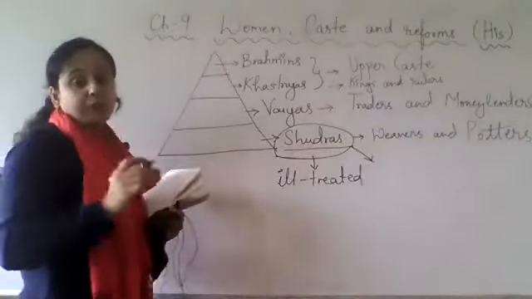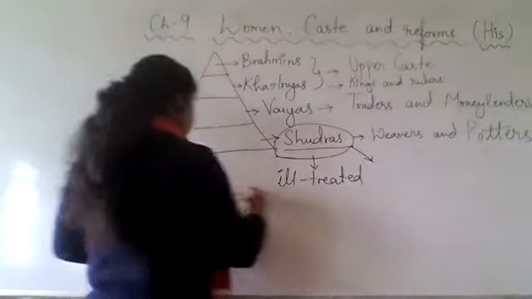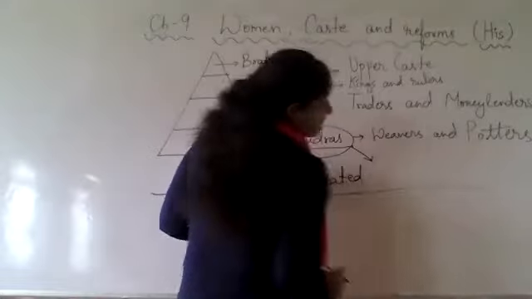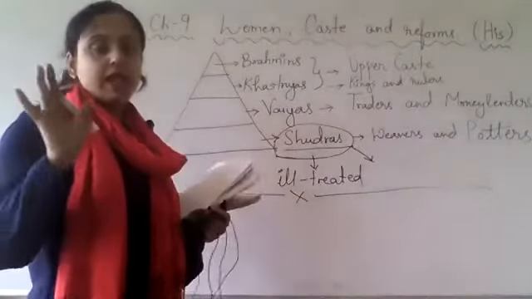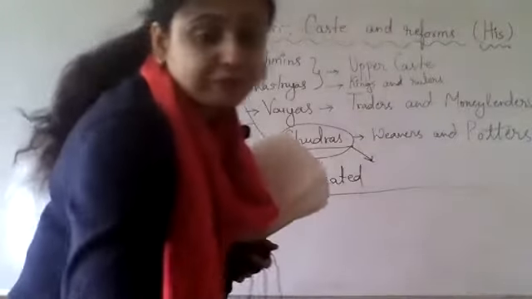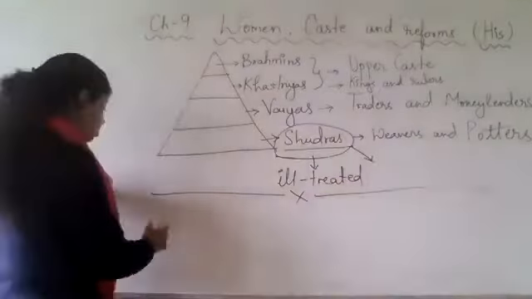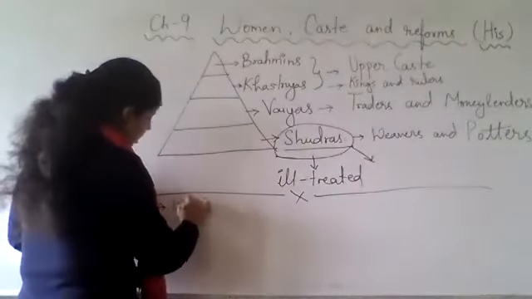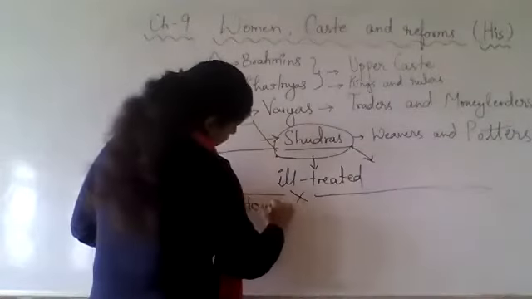So in this chapter, what are the things which we are going to study? This was basically the understanding of the society, why reforms were needed. Now we are going to study working towards change.